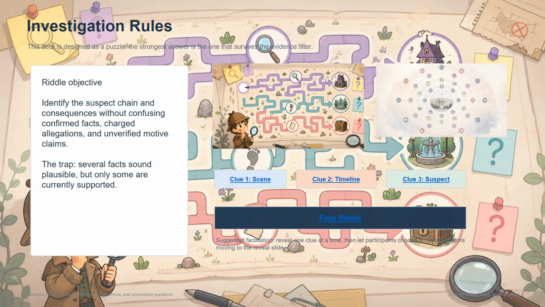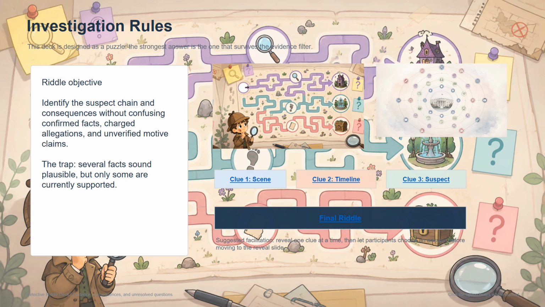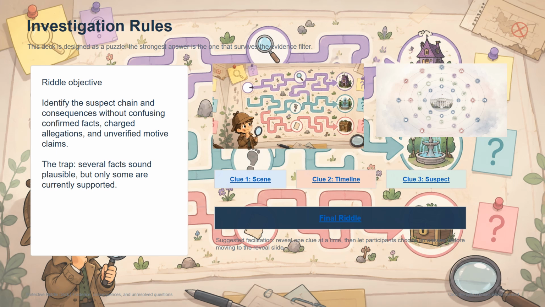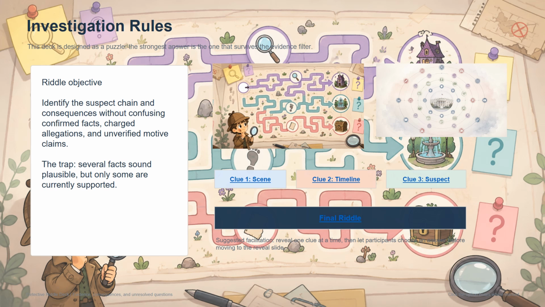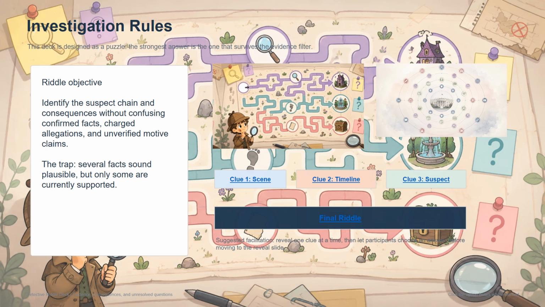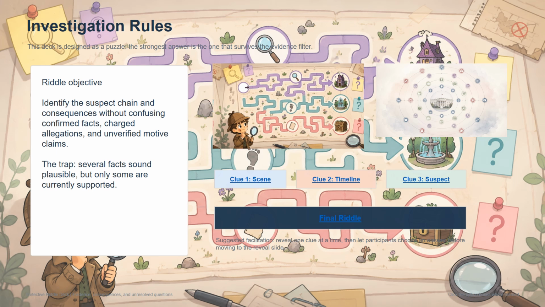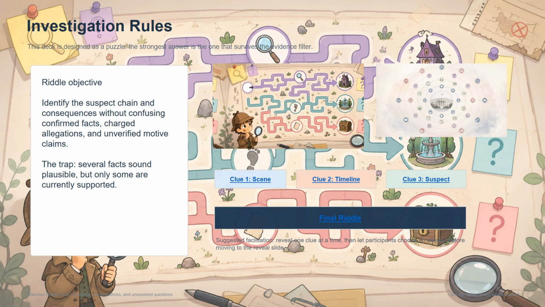This investigation has rules. The strongest answer is not the most dramatic one. It is the answer that survives the evidence filter. The audience must distinguish three categories: confirmed facts, charged or reported allegations, and unresolved claims. That distinction matters because political violence produces intense pressure to explain everything immediately. However, early explanations can become unreliable when separate incidents are merged into one story.